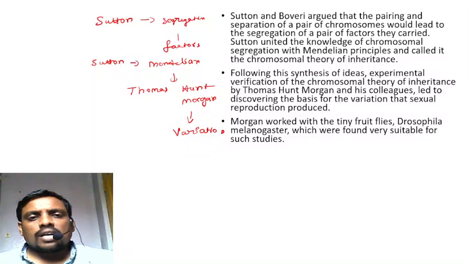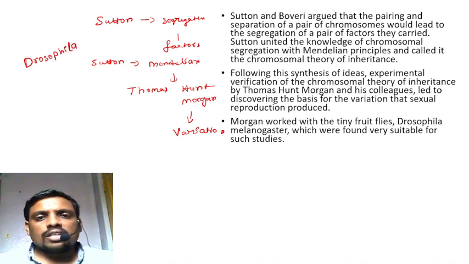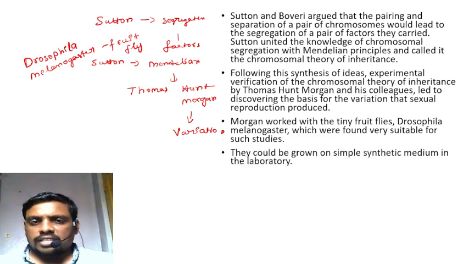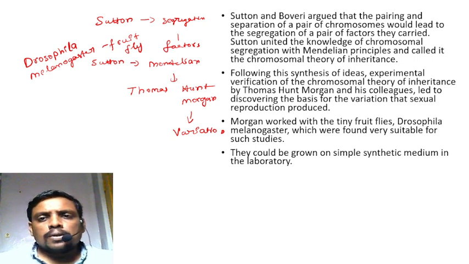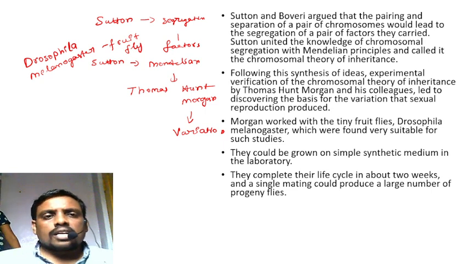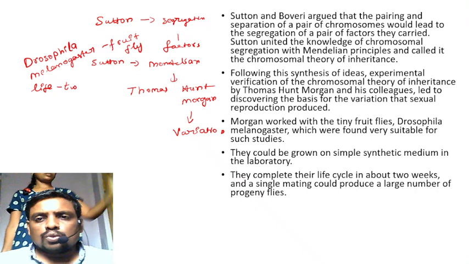Morgan worked with a tiny fruit fly called Drosophila melanogaster, a common fruit fly. It was suitable for his study. They could be grown on a simple synthetic medium in the laboratory. They complete their life cycle within 2 weeks.